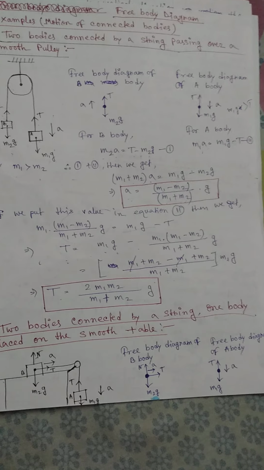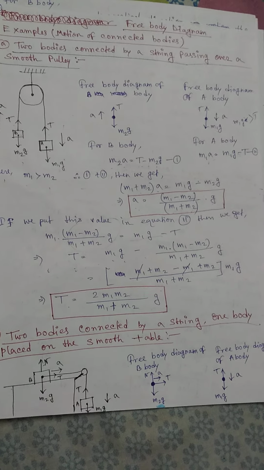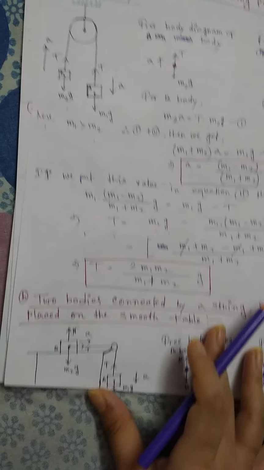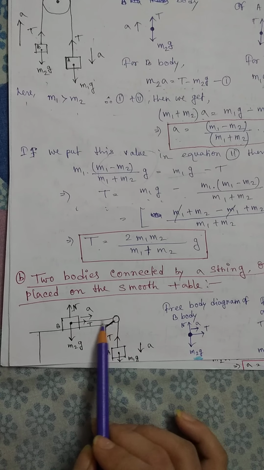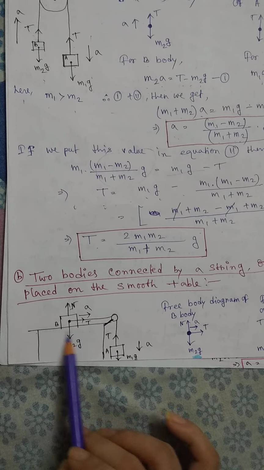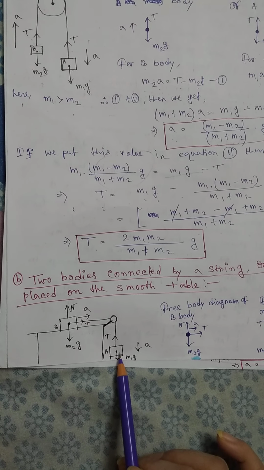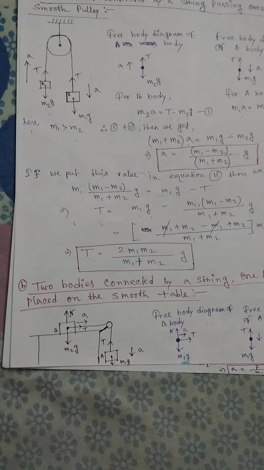Next, two bodies connected by a string, one body placed on the smooth table. Just look at this picture. This is a pulley, and this is our string. One end of this string is connected with this body, and the other end of this string is connected with this body. This body is hanging, and this one is placed on the smooth table.